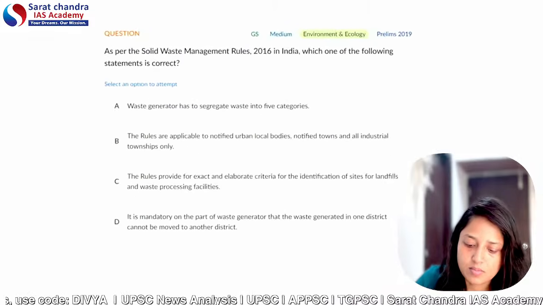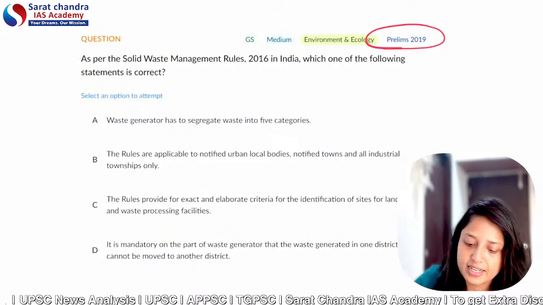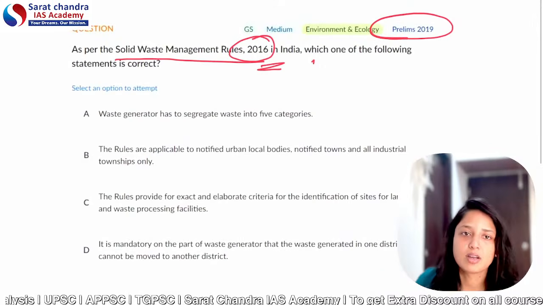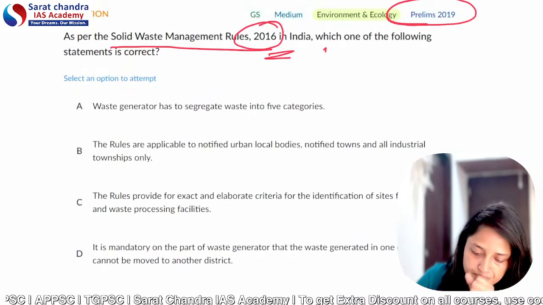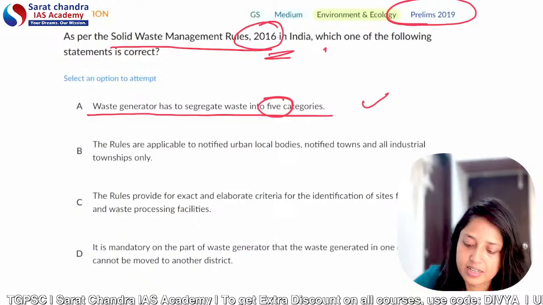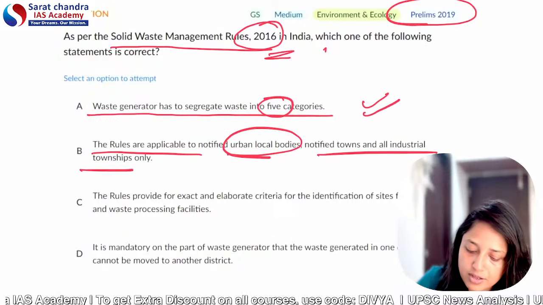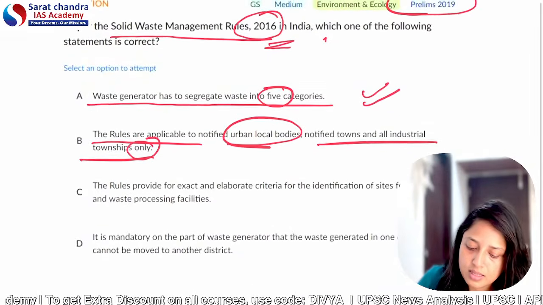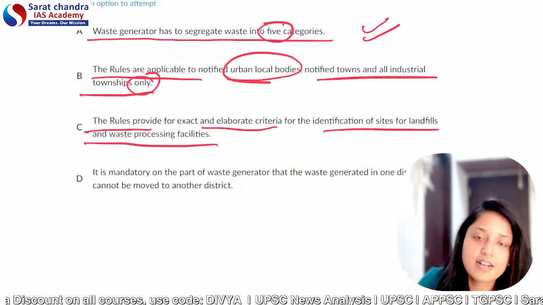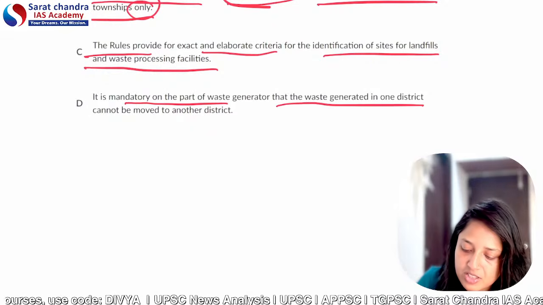See, this is the question. This was a question of prelims 2019. At that time, solid waste management rules 2016 were the new rules. So see what type of question is being asked. The first statement is: waste generator category has to segregate waste into five categories. Directly from the provision. Second: rules are applicable to notified urban local bodies, notified towns, and all industrial townships only. Third: the rules provide for exact elaborate criteria for identification of sites for landfills and waste processing facilities. And the last is: it is mandatory on the part of waste generator that waste generated in one district